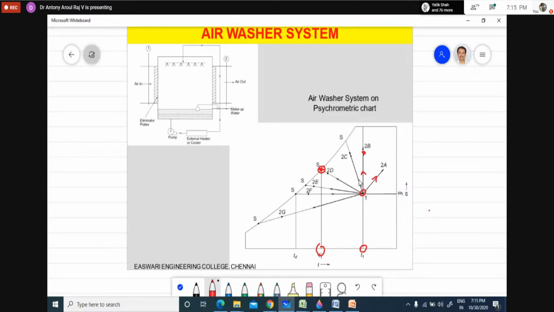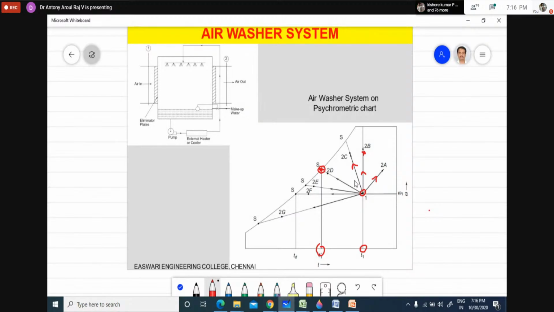Now from here I am sending the water at a temperature less than the dry bulb temperature and greater than the wet bulb temperature. So what is the process here? This is cooling and humidification. This is humidification, and if I move this way, cooling. So cooling and humidification is taking place.